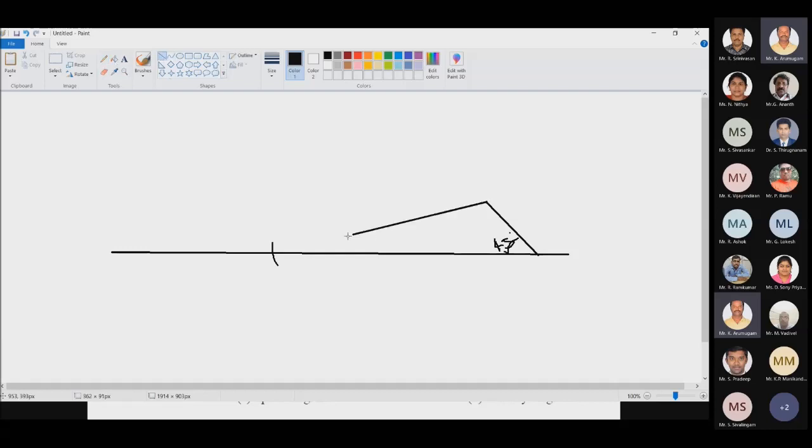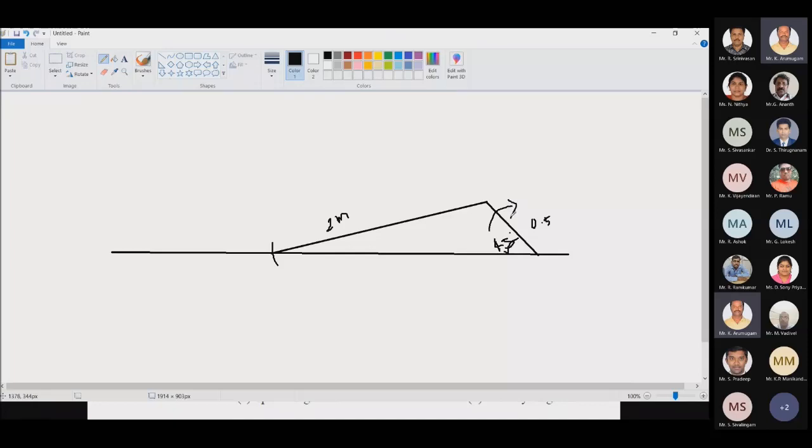So this is our crank and this is our connecting rod: 0.5 meter for the crank and 2 meter for the connecting rod. My space diagram will be like this.